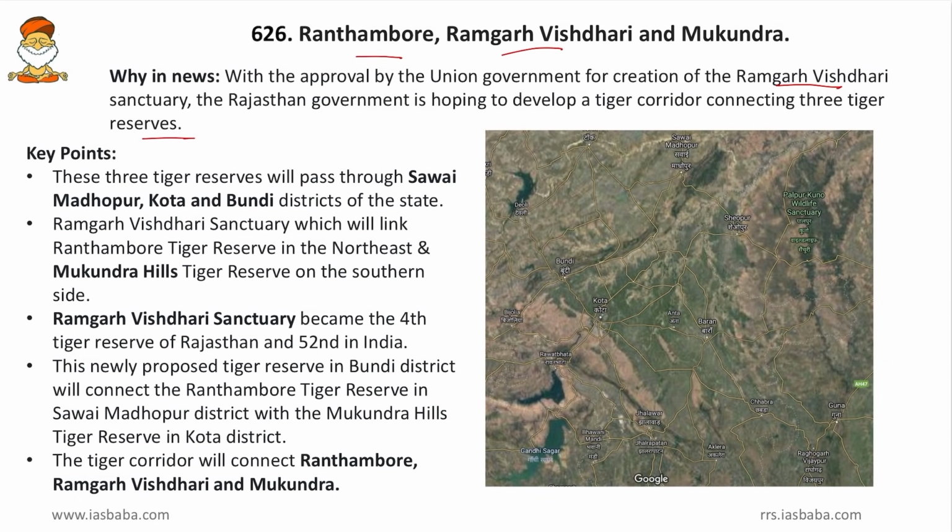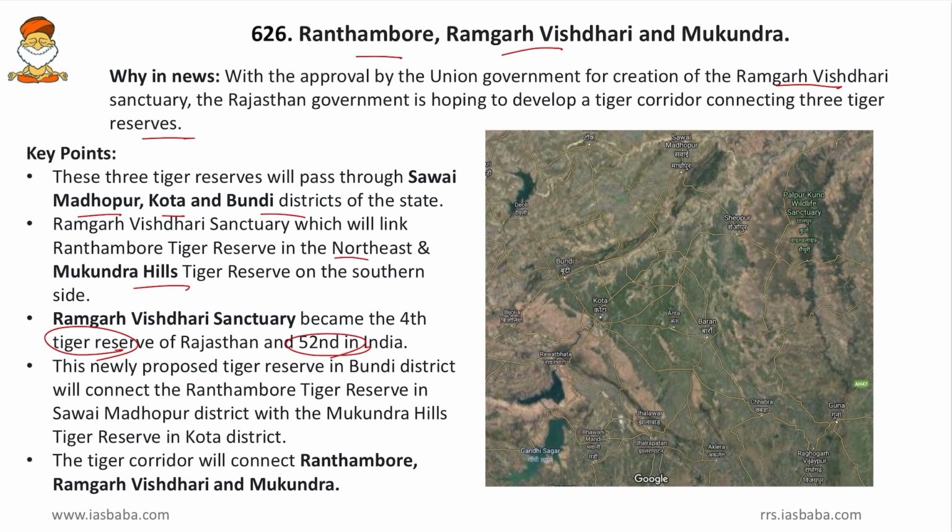Now the key points. These three tiger reserves will pass through the Savai Madhopur, then Kota and Bundi districts of the state, and Ramgarh Vistari Sanctuary, which will link the Ranthambore Tiger Reserve in the northeast and Mukundra Hill Tiger Reserve on the south side. Then, the Ramgarh Vistari Sanctuary became the 4th tiger reserve of Rajasthan and 52nd in India. So, this new tiger reserve, it is the 4th in Rajasthan and 52nd in India.